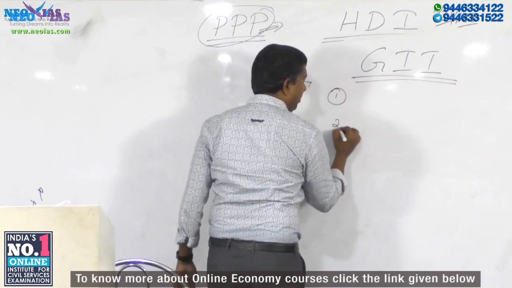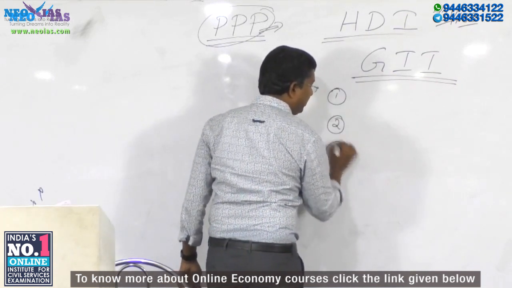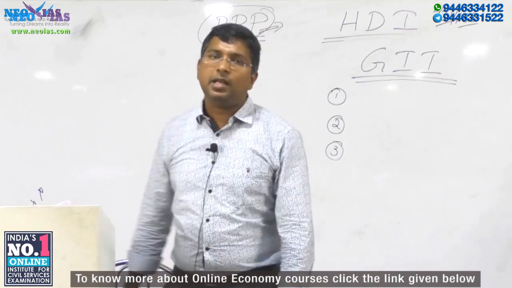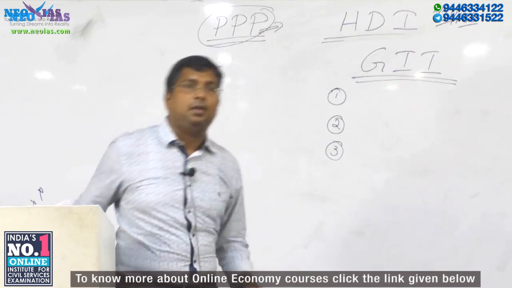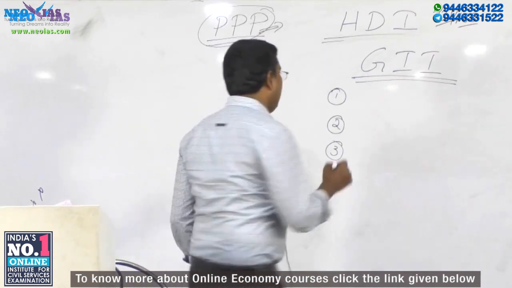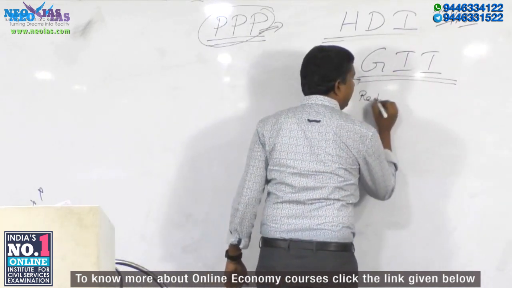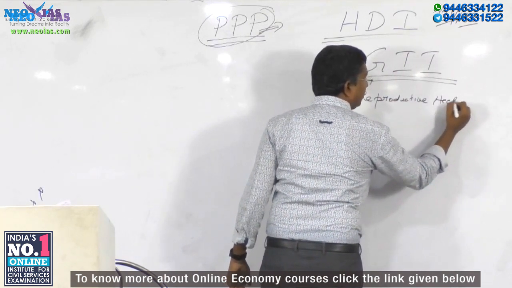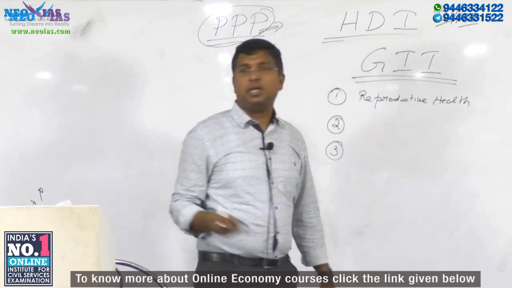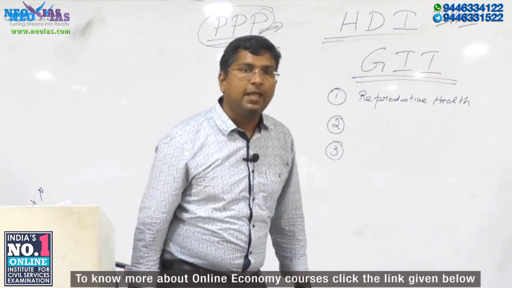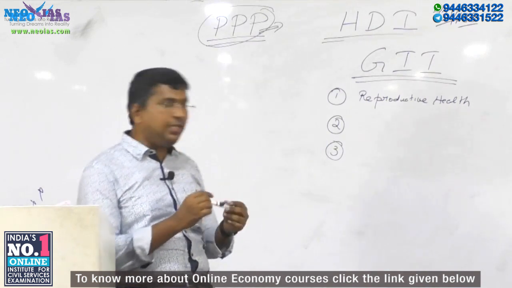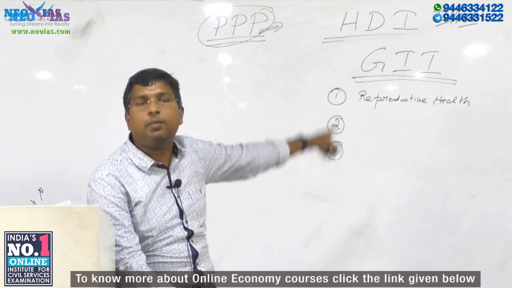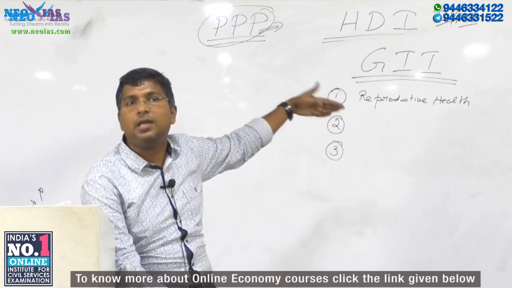While calculating the Gender Inequality Index, one parameter is in relation to health. It is reproductive health that is taken into consideration. Since it is dealing with gender, with women, it will take into consideration the reproductive health related indicators. MMR-type indicators will be considered.